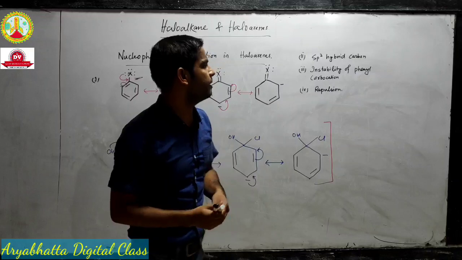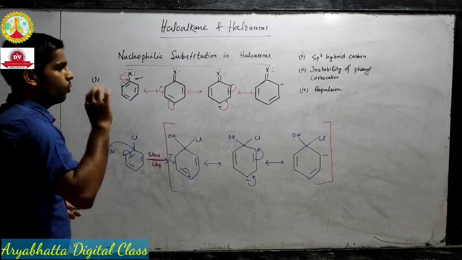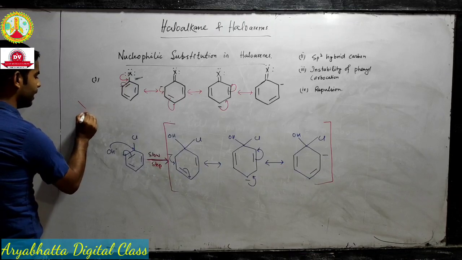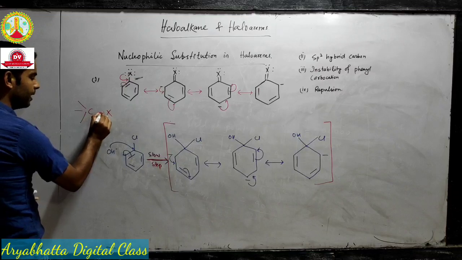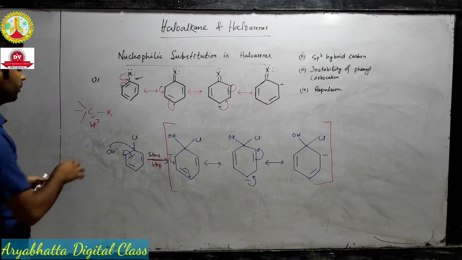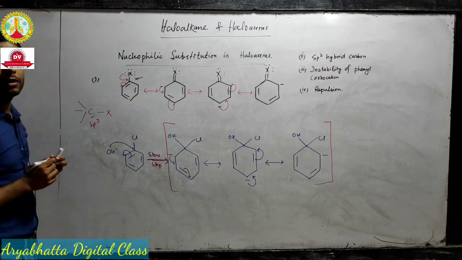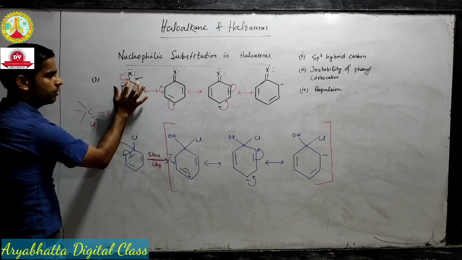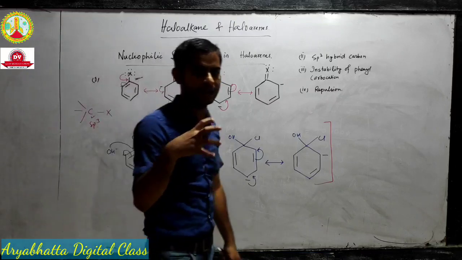The next reason is sp2 hybridized carbon. What is sp2 hybridized carbon, sp3 hybridized carbon? In alkyl halides we saw that we wrote the alkyl halide like this. This carbon has 4 single bonds, so it has sp3 hybridization. But if you check this carbon, you will easily see that this carbon has 3 different atoms connected to it. So it is obviously an sp2 hybridized carbon.